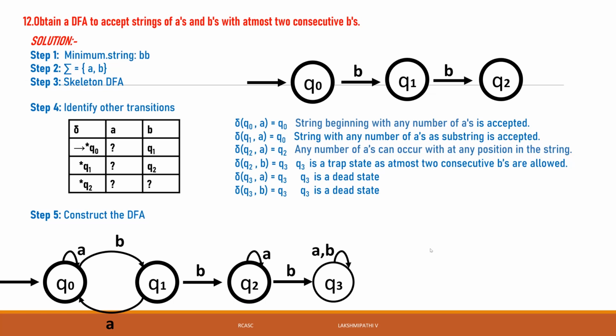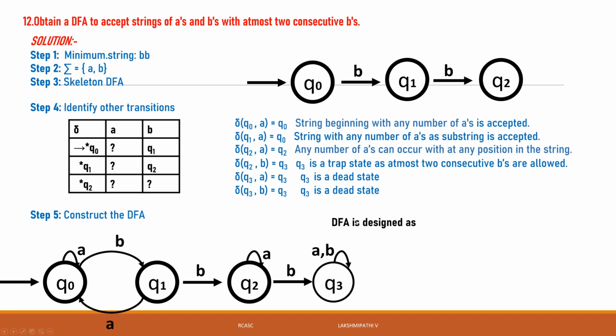Clear? Okay, then we go to the transition table, delta A, B. Sir, can we give Q1 of A equals Q1 only? But see, the question says at most two consecutive B's as a substring. Only one B is there, sir. From Q1, Q0 of B will go to Q1. Consecutive indicates continuous B's. If a B comes in between, then it is not continuous.